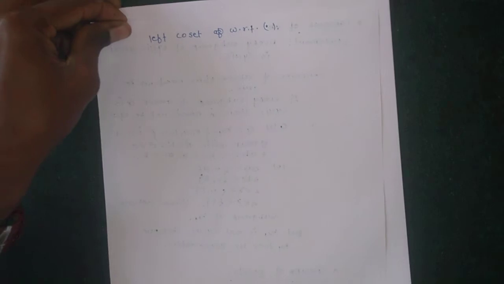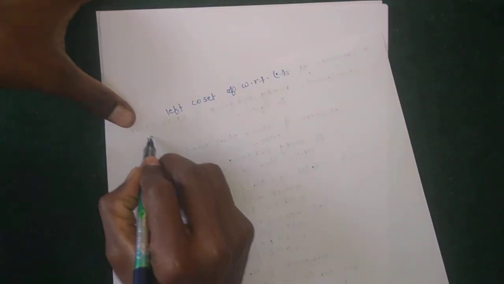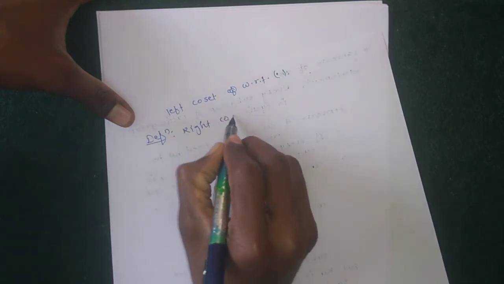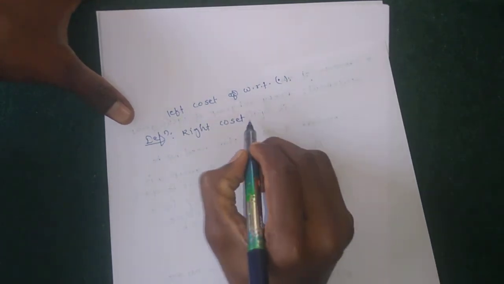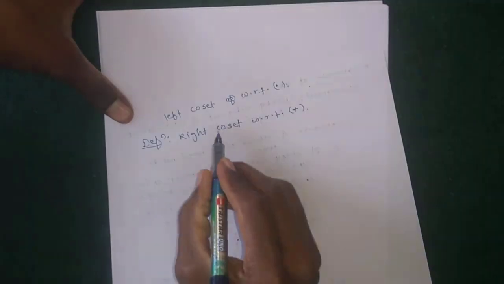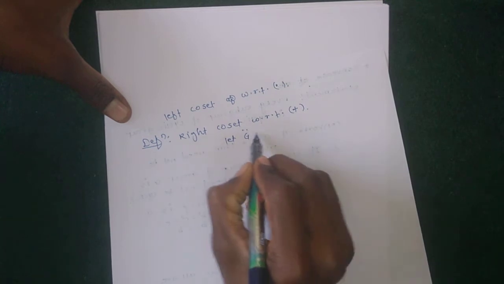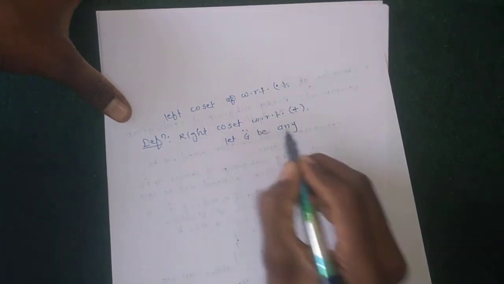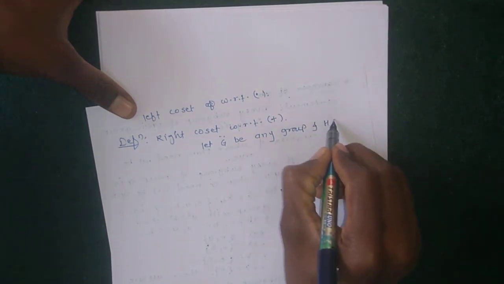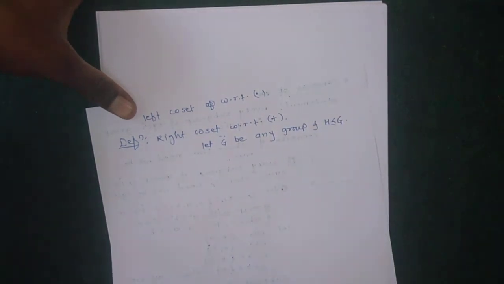So the next definition is right coset with respect to addition. Let G be any group and H is a subgroup of G. This condition is very important.